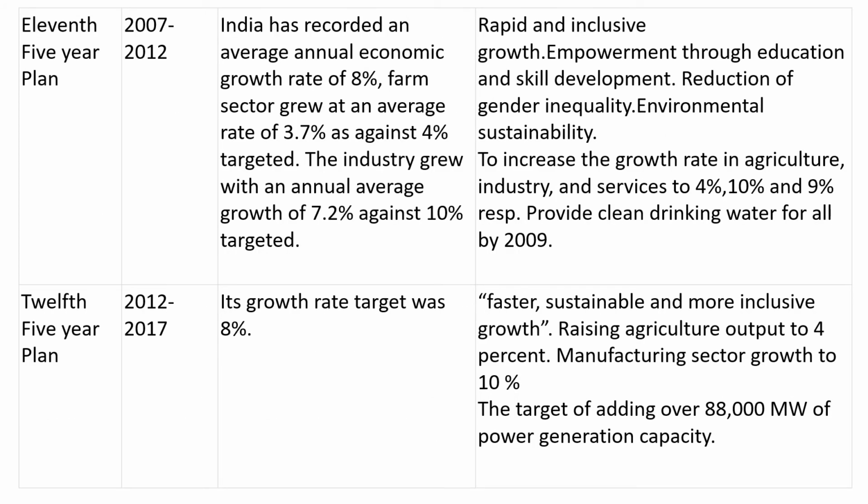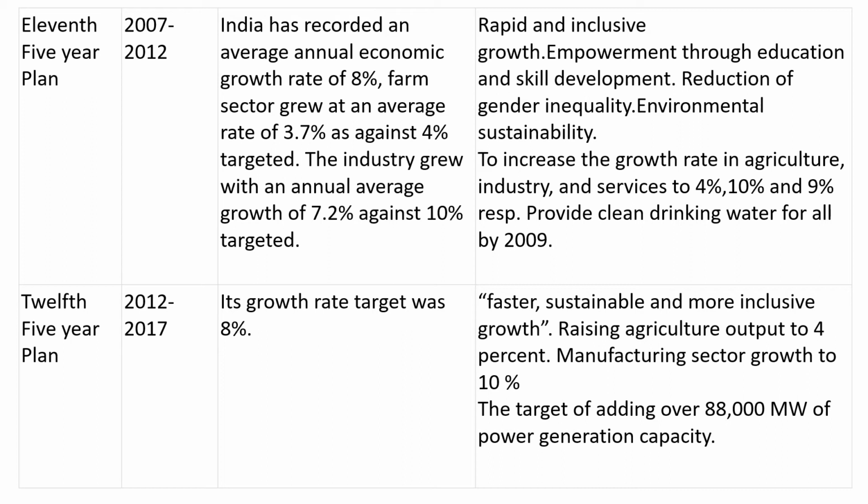In the 11th five-year plan, which started from 2007 and lasted till 2012, the main motive was to go for rapid and inclusive growth, and it also aimed at increasing the growth rate in the agriculture sector, industrial sector, service sector, etc. Environmental sustainability and reduction of gender inequality were also given importance here. But coming to assessment, we could see that India has recorded an average annual economic growth rate of 8%.